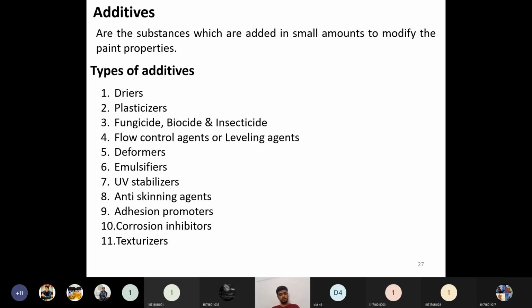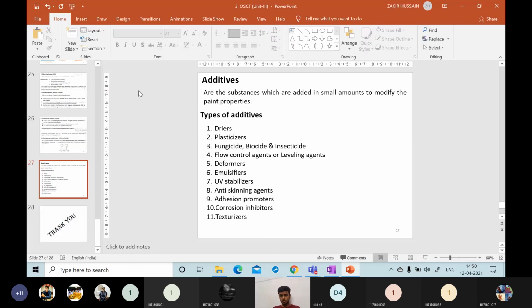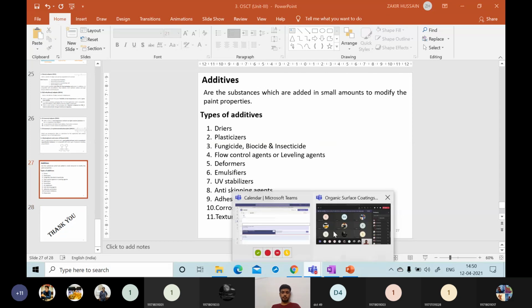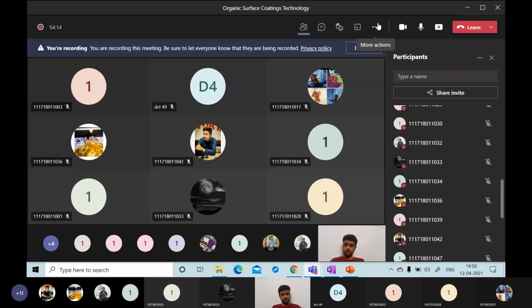So these are additives. I hope time is there. Okay, we will see this topic in the next class. This is the last topic of this unit, additives. I hope you understood this one.